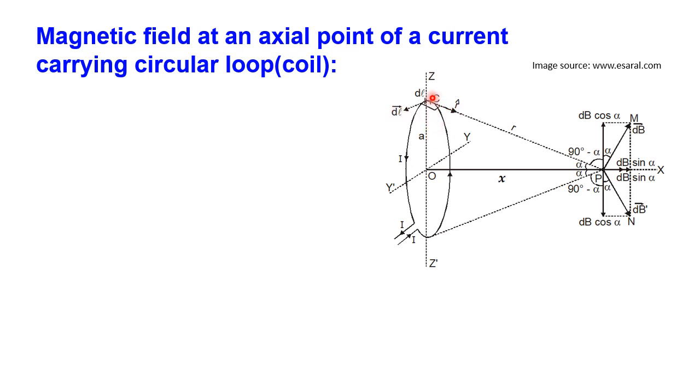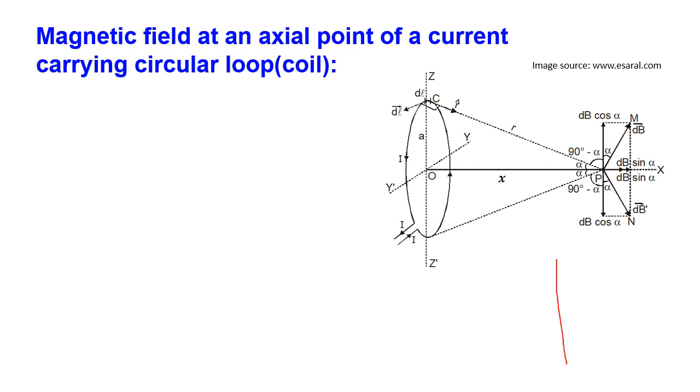Now due to this current carrying element dl at point P, the magnetic induction direction is according to Ampere's law, as I mentioned in the previous diagram also. So just analyze according to Ampere's law.